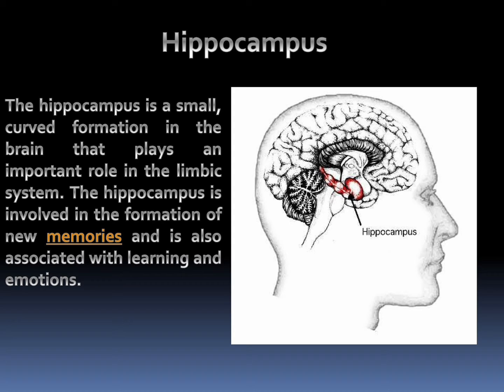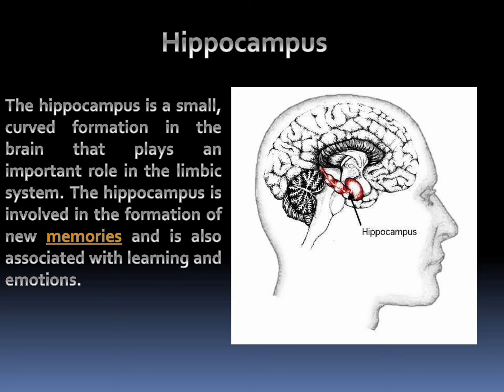Next, we can see the hippocampus. The hippocampus is a small curved formation in the brain that plays an important role in the limbic system. It is involved in the formation of new memories and is also associated with learning and emotion. So it's mainly used to help understand and monitor dementia, that is, memory loss related disease such as Alzheimer's disease occurring in old age people.